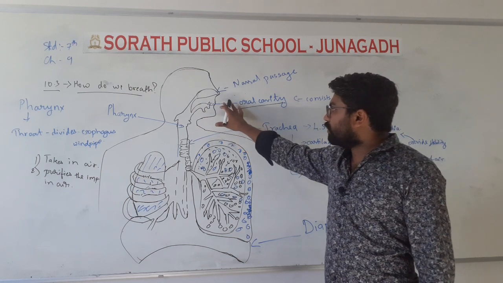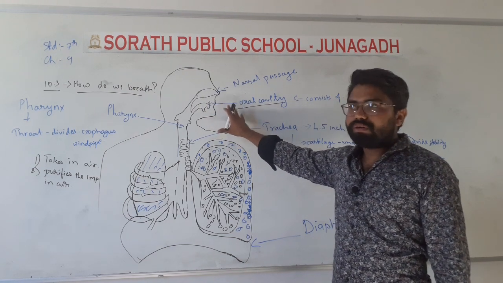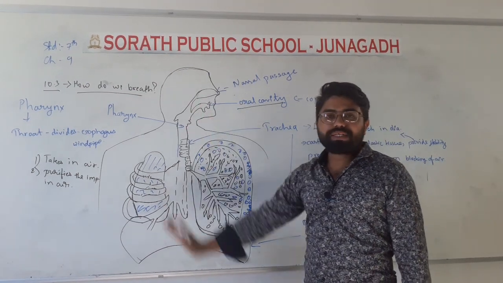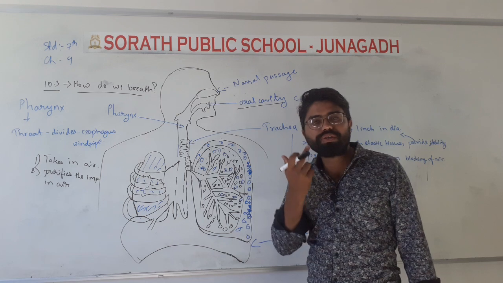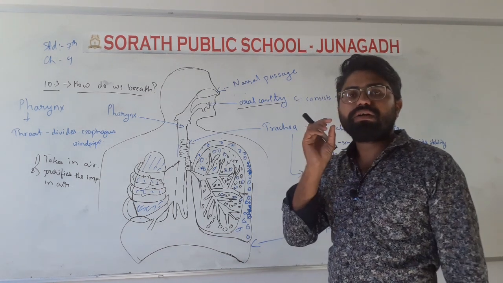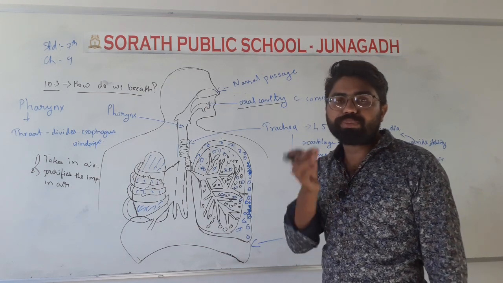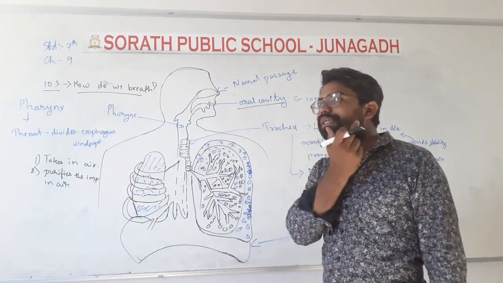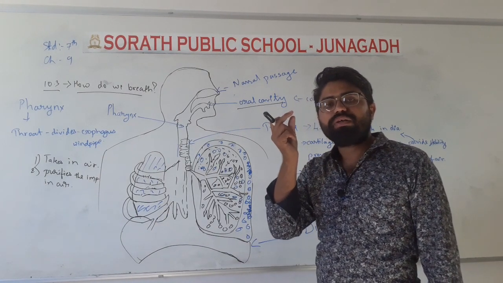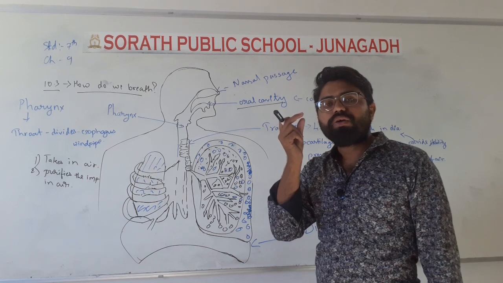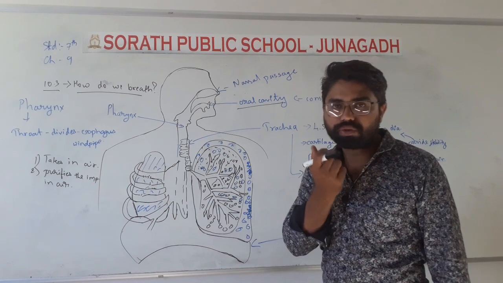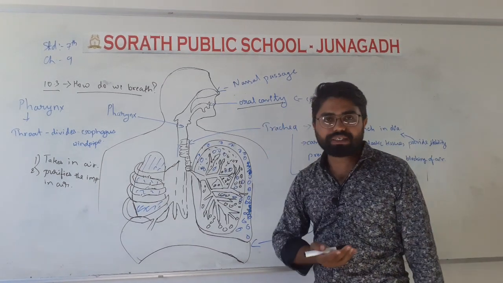Okay, this is not given in your textbook also, but for your information I am just saying. So, oral cavity includes the lower jaws and the upper jaws. Okay, and now jaws means, in Gujarati, what do we call it, pedha. Okay, the upper part of our teeth, we can say hard or upper jaws, and the lower jaws also, the teeth which are present down. Okay, that is present in the oral cavity.